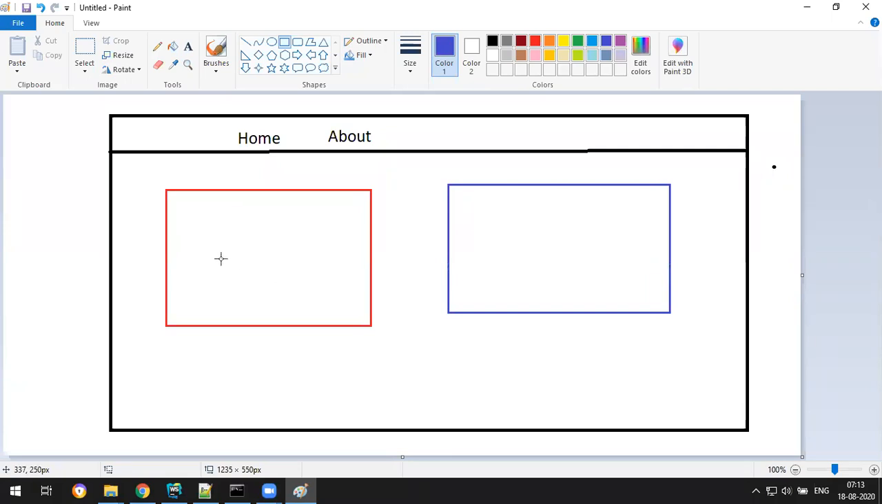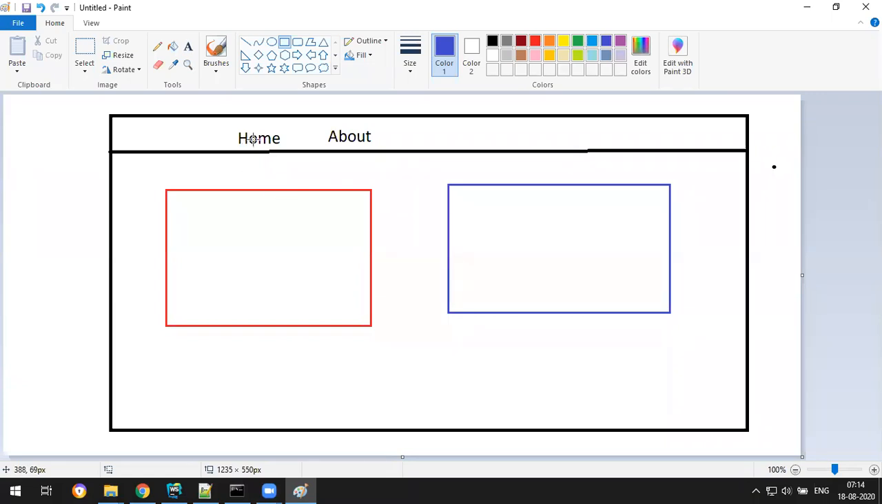So home component logic will be written here, and about component logic here. But when I click on home, only the home component will display on the screen, and you won't see any about component. When I click on about, you can see only the about component. You can't see any home component. This will only occupy the whole page. Okay, so how that can be loaded is very simple.